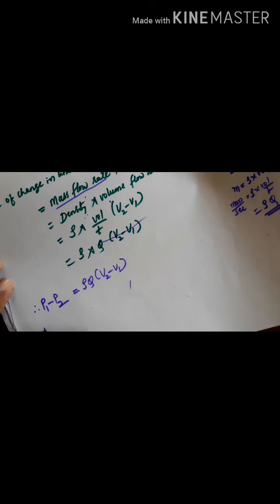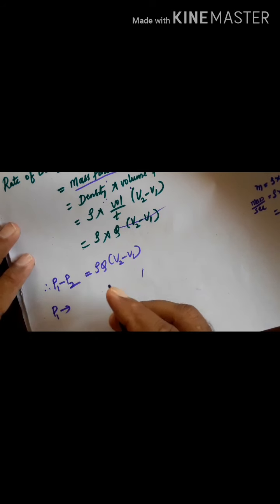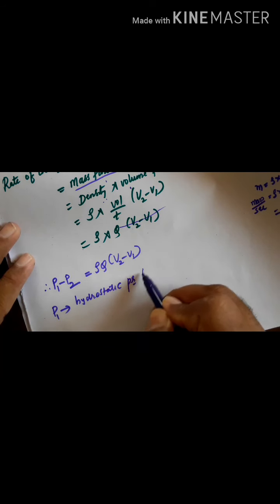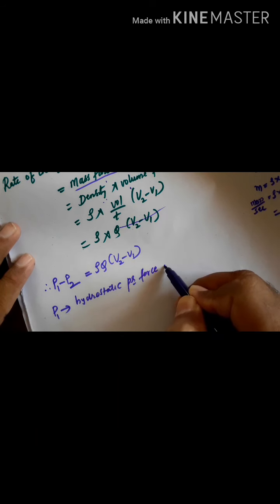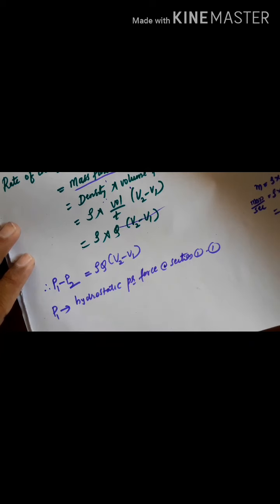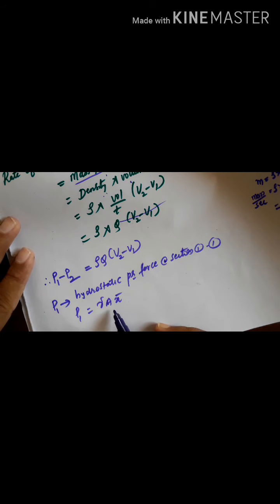Then what is P1? P1 is the hydrostatic pressure force at section 1. Then P1 can be written as gamma A x bar. This is a hydrostatic pressure force, gamma A into x bar.